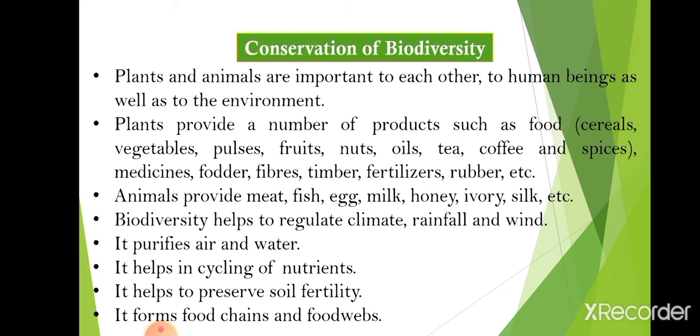We know that plants provide a number of products as food. We get different types of food from plants, such as cereals, vegetables, pulses, fruits, nuts, oil, tea, coffee, like beverages, and spices, etc. Then medicines, fodder, fiber, timber, fertilizers, rubber, all these things we get from plants. Now, animals give us meat, fish, eggs, milk, honey as food items, and we get ivory and silk, such types of very expensive items also.